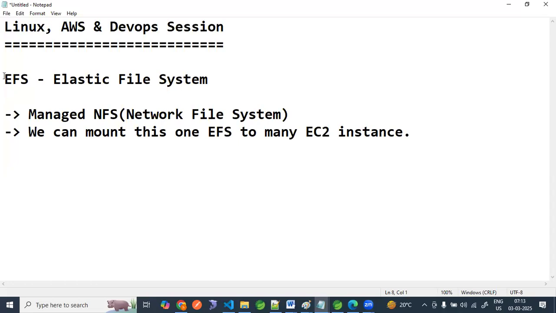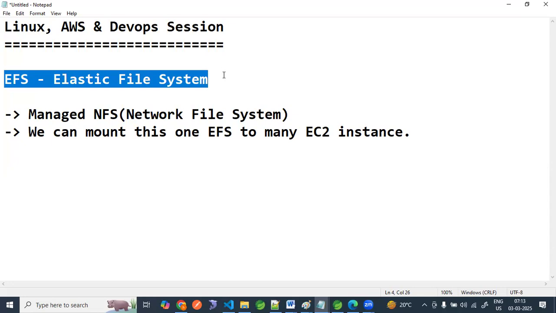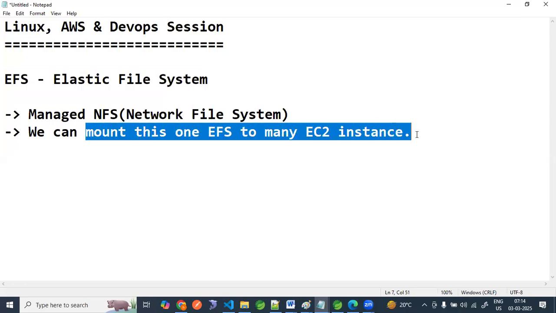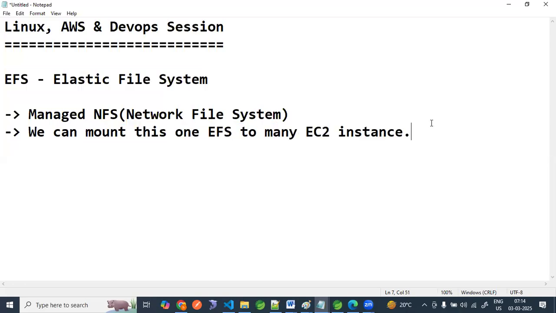For example, we are creating one file system. In EBS we have challenges, and we will compare EBS and EFS as well. So with EFS, we can mount one EFS to many EC2 instances. This is one of the advantages.